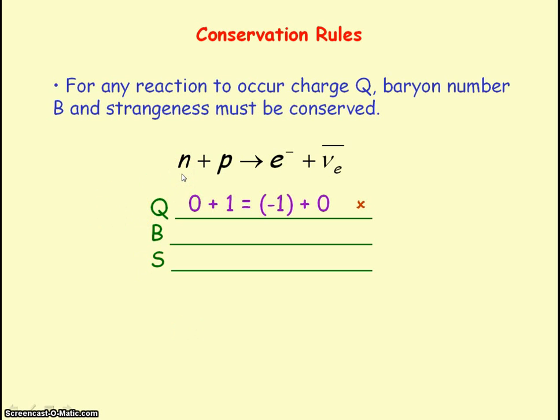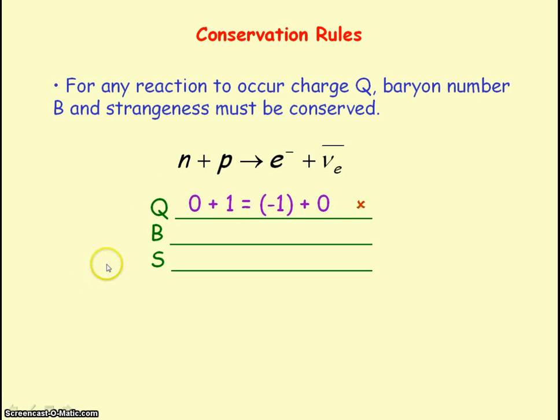Charge of a neutron is 0, proton is +1, the electron is -1, and the antineutrino is 0. So you can see 1 equals -1 is not true, so the charge is not conserved in this reaction, so this reaction is not possible.